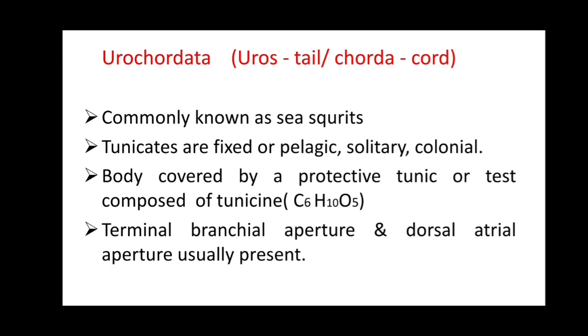In these organisms, sexes are separate or united. The first subphylum is Hemichordata, the second subphylum is Urochordata and the third subphylum is Cephalochordata. We studied Hemichordata: hemichordates are exclusively marine, solitary or colonial, soft-bodied, vermiform, unsegmented organisms showing bilateral symmetry, triploblastic, and the body is divided into three distinct regions: proboscis, collar and trunk.